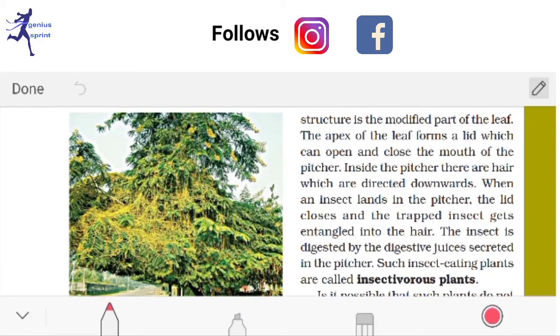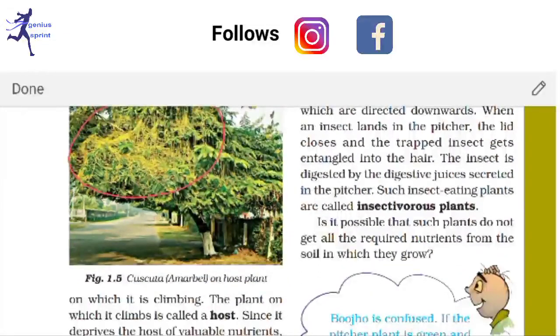You can see this kind of thin rope-like structure. They basically stay on other plants and do not make their own food. These are called amarbel or Cuscuta.